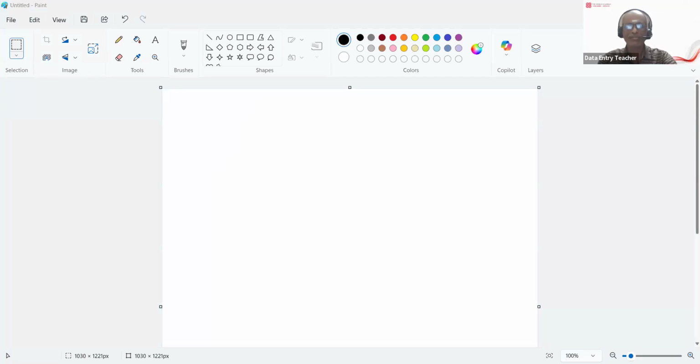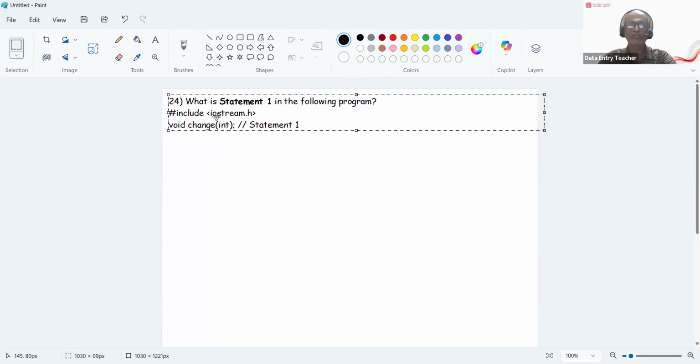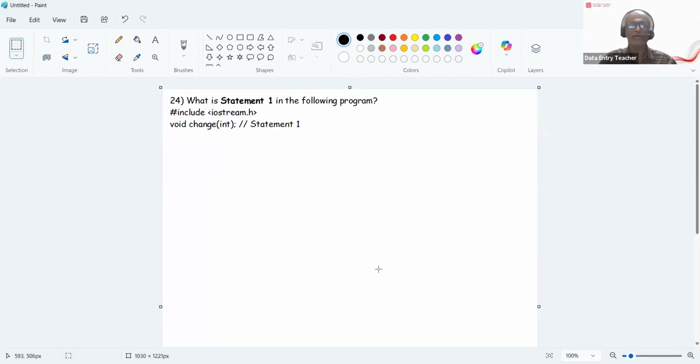All right, so the next is also about what the statement is. So very simple, please, you have to remember this. What is statement 1 in the following program? Include iostream.h, void change(int). What is the meaning of this? This statement is nothing but a function prototype. You're giving the function signature, right? This is the meaning of the statement 1. It is the function prototype.